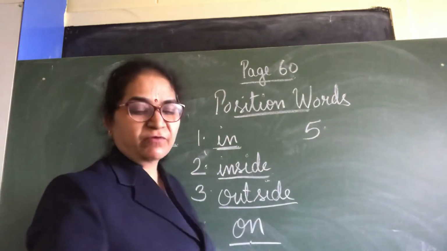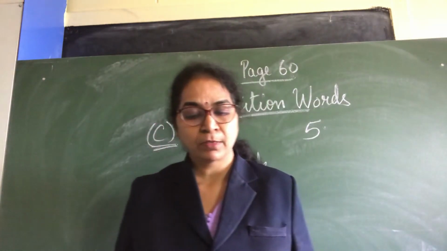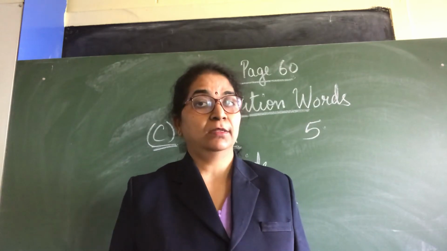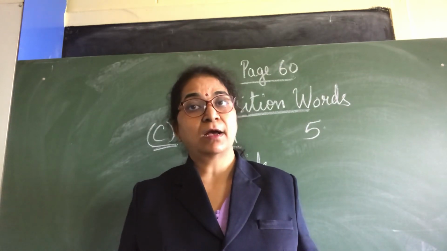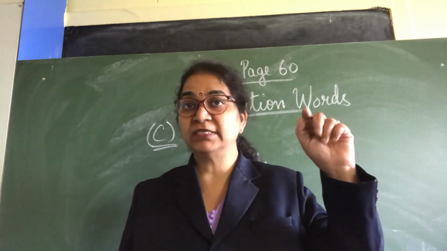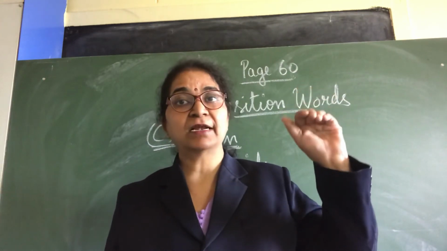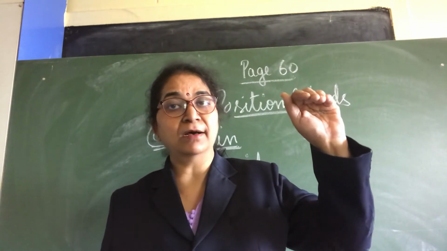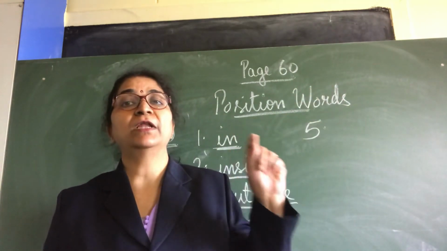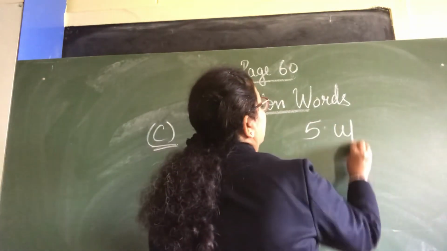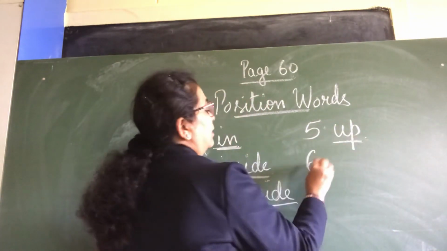Then come to the fifth one. The cat climbed up a wall. Which is the position word over here? Up. Where did the cat climb? Up a wall. So you will underline what? Up. You will underline up.